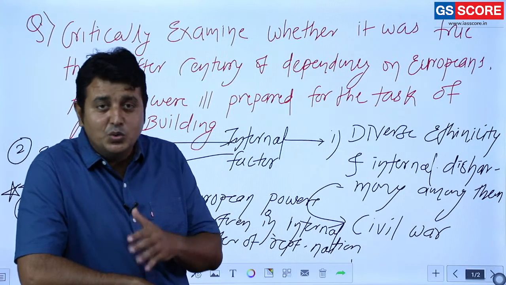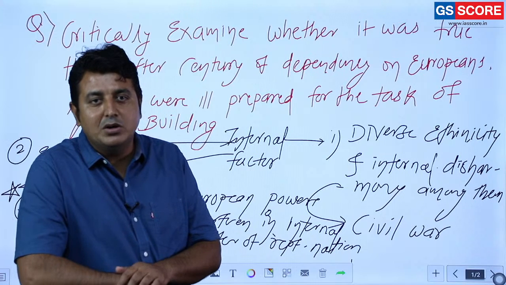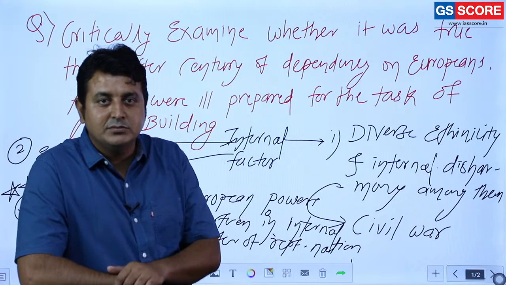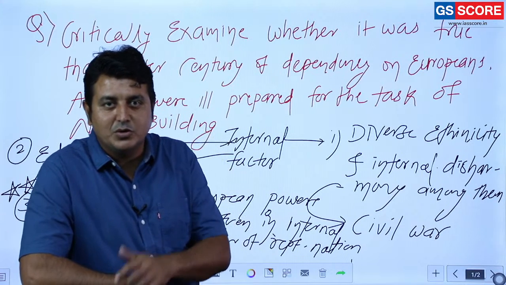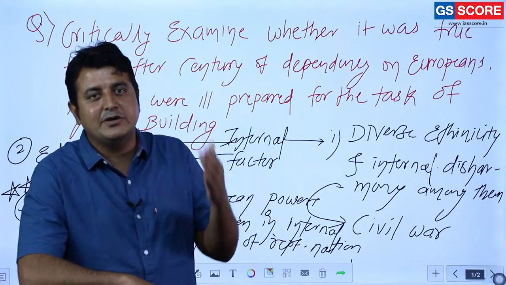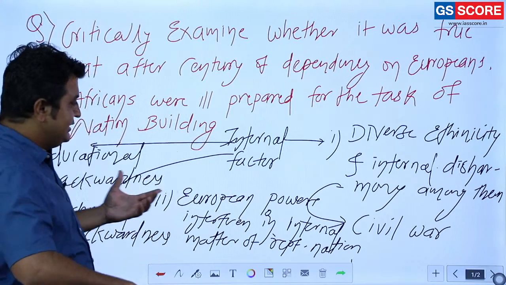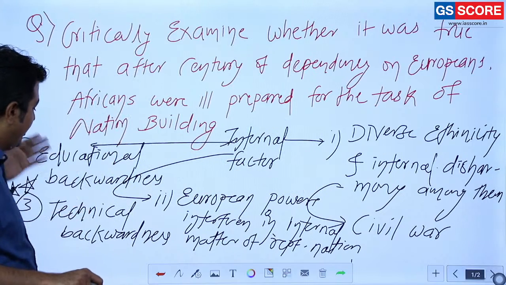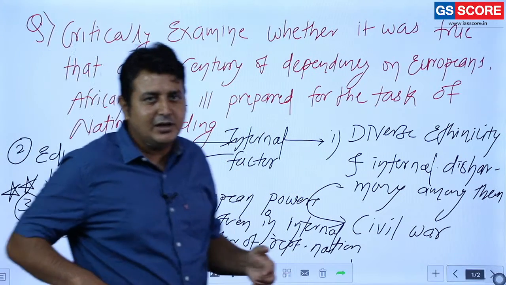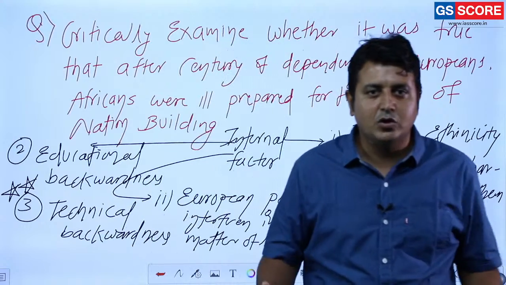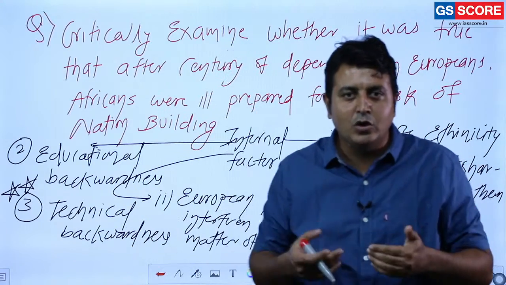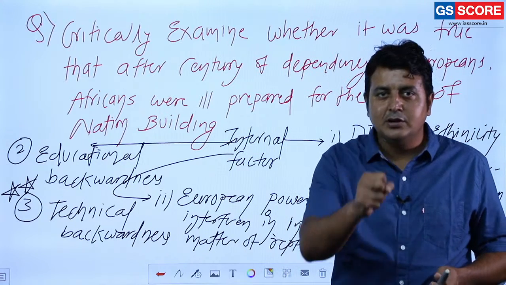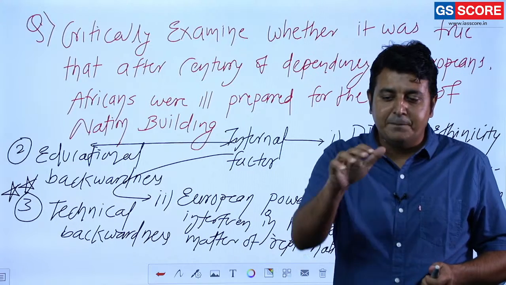Again I am asking, do you really think European powers want this country to be a strong nation? Of course not, because they want to take as much advantage from them. So these internal factors: diverse ethnicity, educational backwardness, technical backwardness. Technical backwardness means that because they don't have technology, they are totally dependent on the technology given by the European powers, and European powers are using their upper hand over it.